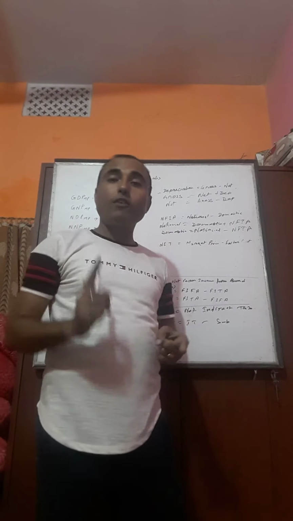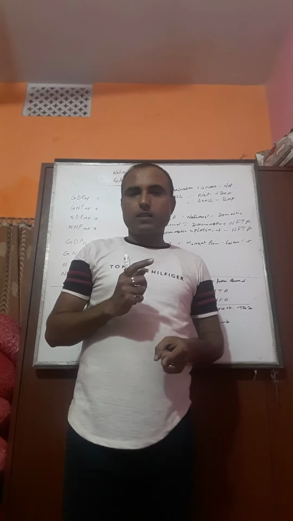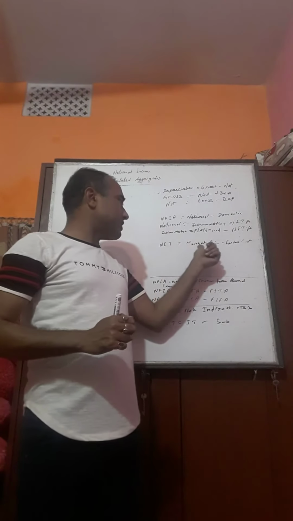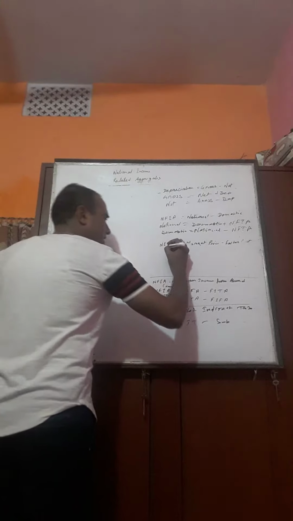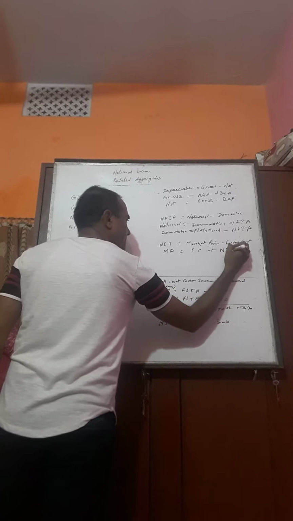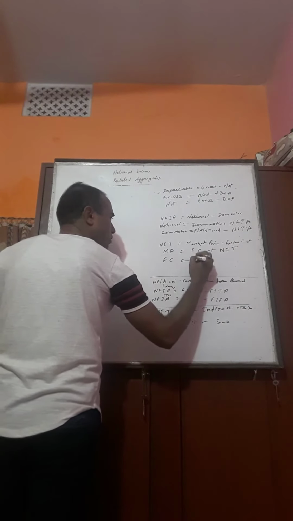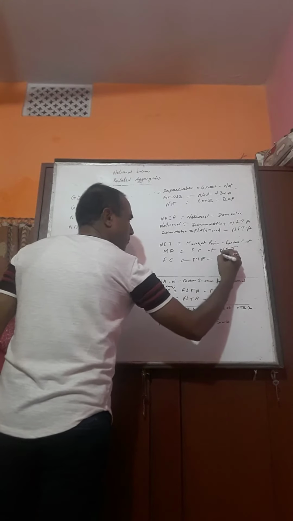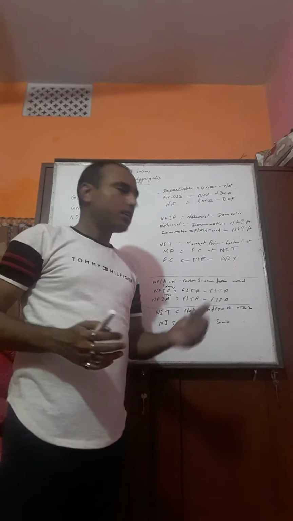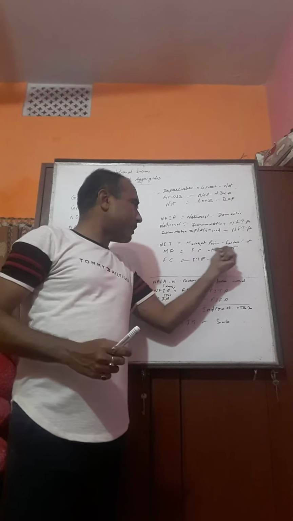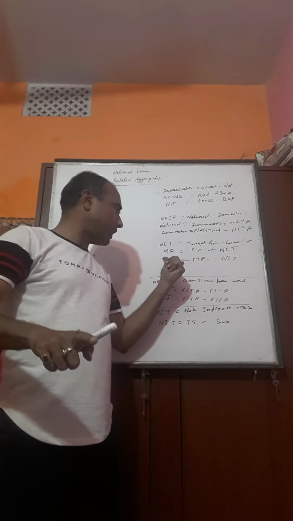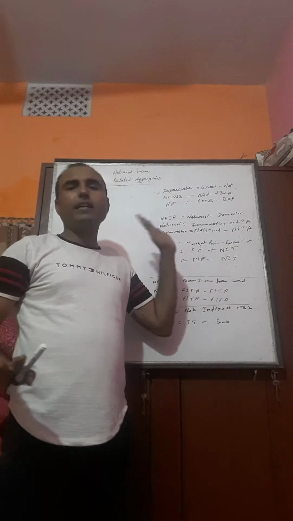Market price is normally larger than factor cost, so NIT is equal to market price minus factor cost, and market price is equal to factor cost plus NIT, and factor cost is equal to market price minus NIT, because market price is larger than factor cost and factor cost is smaller than market price.